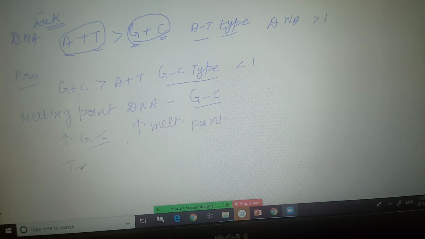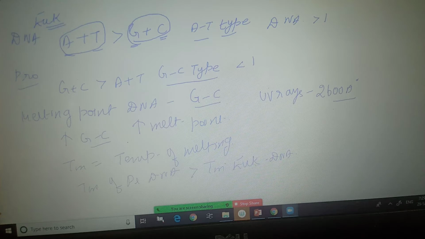Now when I say TM, it is said to be the temperature of melting. TM is a temperature of melting. So the TM of prokaryotic DNA is greater than the TM of eukaryotic DNA. Why? Because in prokaryotic DNA the GC content is more. And then DNA can absorb UV rays of 260 nanometer wavelength. Okay.